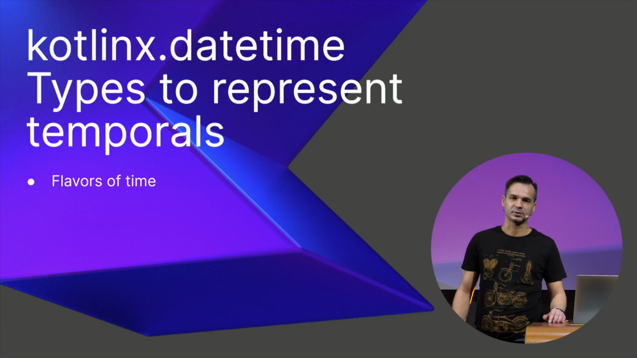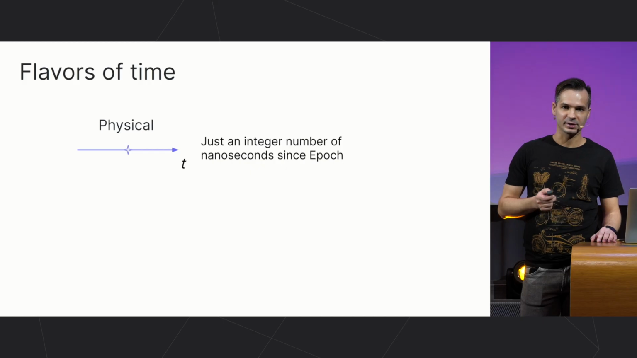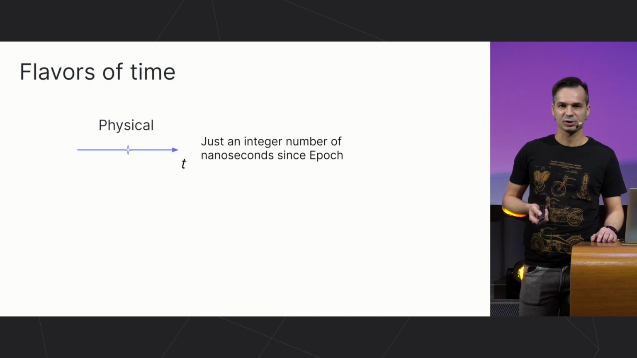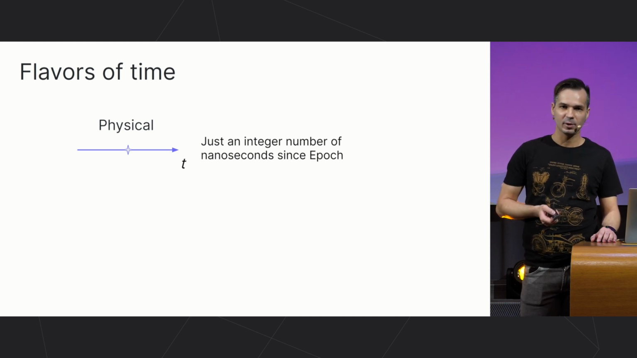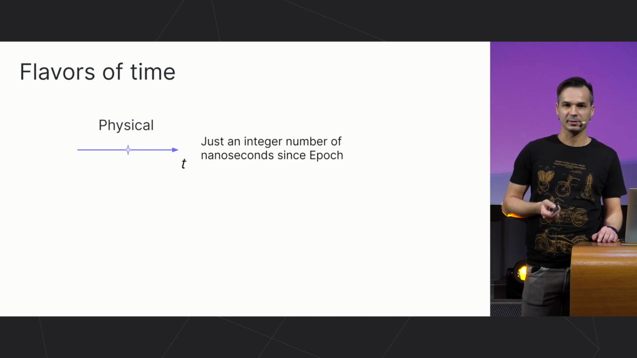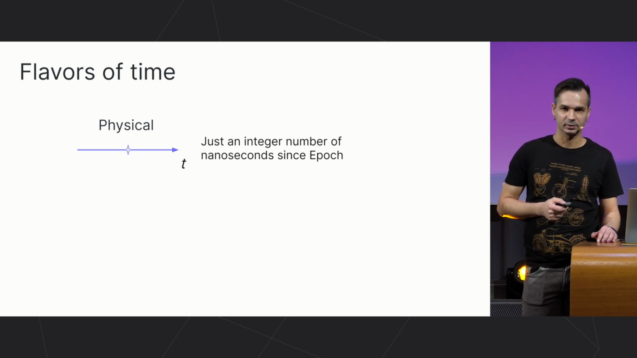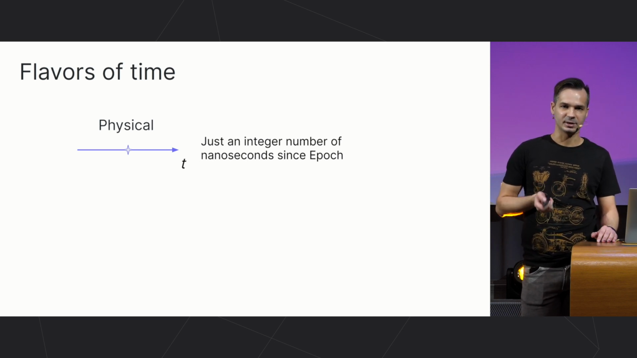Before we meet the types that are used to represent temporals, let's talk a bit about flavors of time. First, there's physical time. It can be imagined as a timeline, where one moment follows another moment, and we can represent a point on that timeline using just a number of unit intervals since some designated moment of time called the epoch moment. In our library, we have the Instant type to represent that integer number of nanoseconds since epoch.